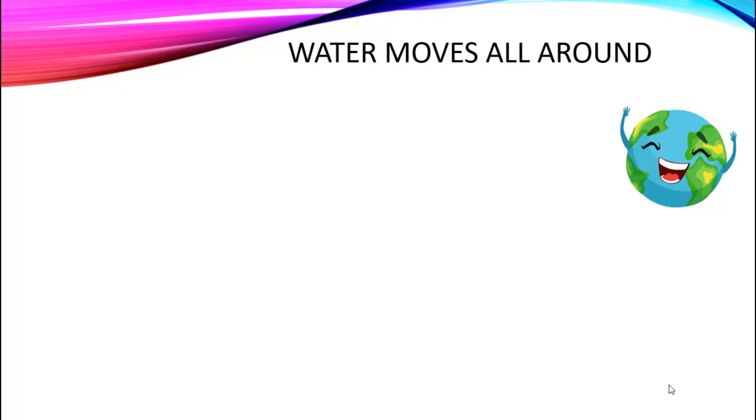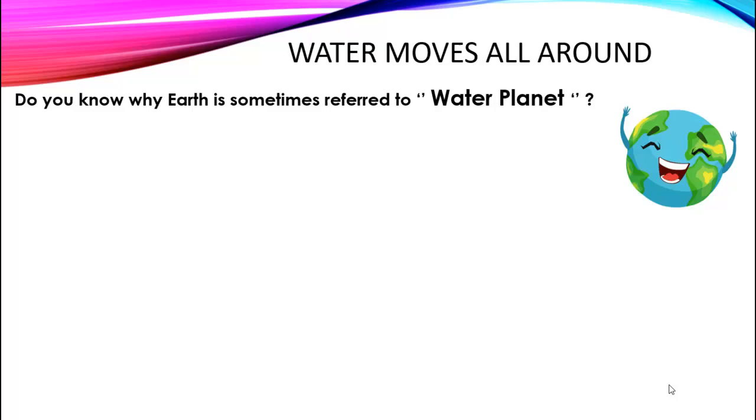First, I want to ask you something. Do you know why Earth is sometimes called the water planet? Yeah, that's right. Earth is called the water planet, or blue planet, because water covers 70% of the Earth's surface.